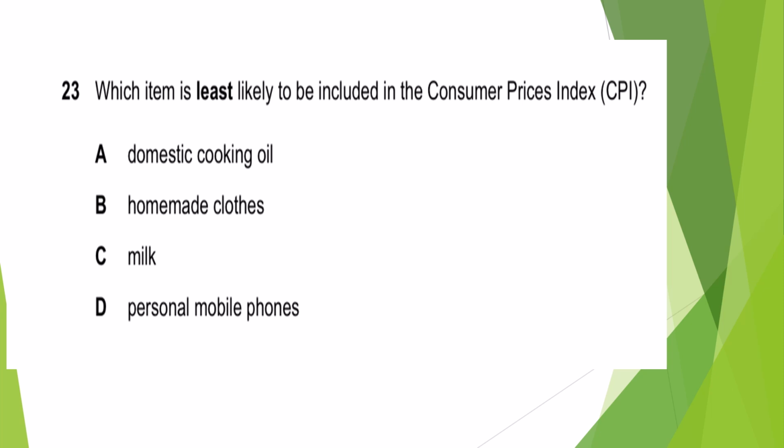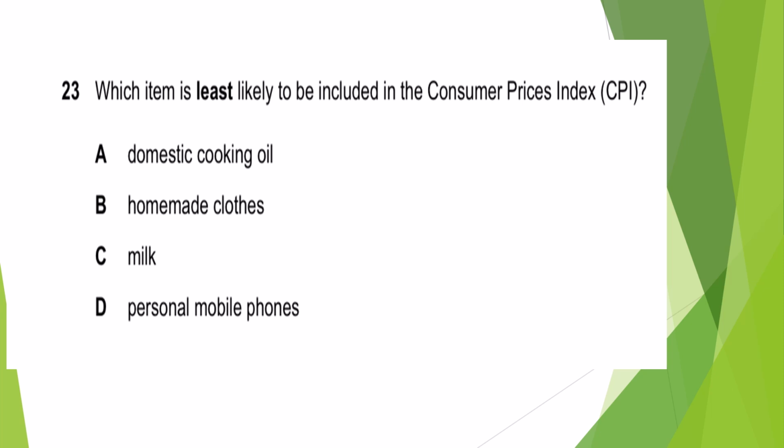Okay, which item is least likely to be included in the consumer price index? Domestic cooking oil, yes. Homemade clothes, milk and mobile phone. Domestic cooking oil is included.